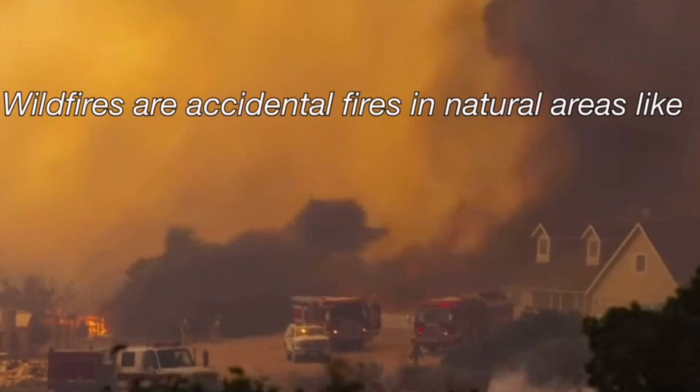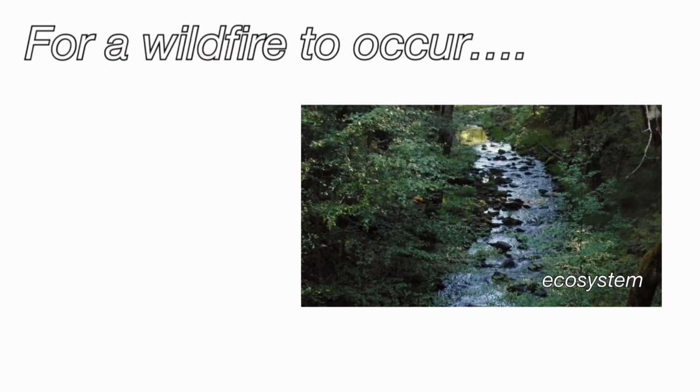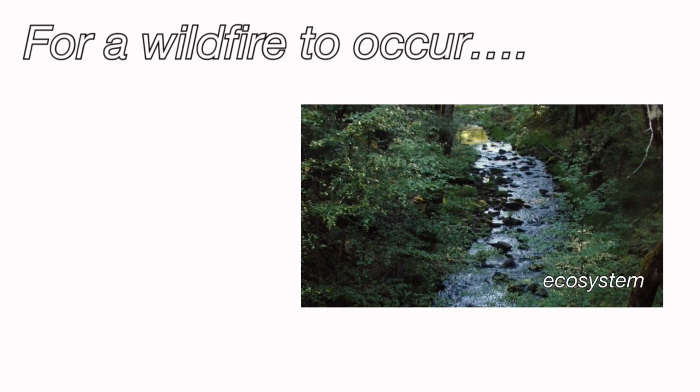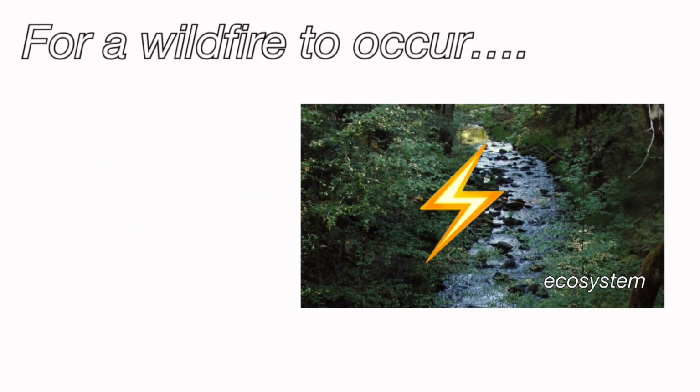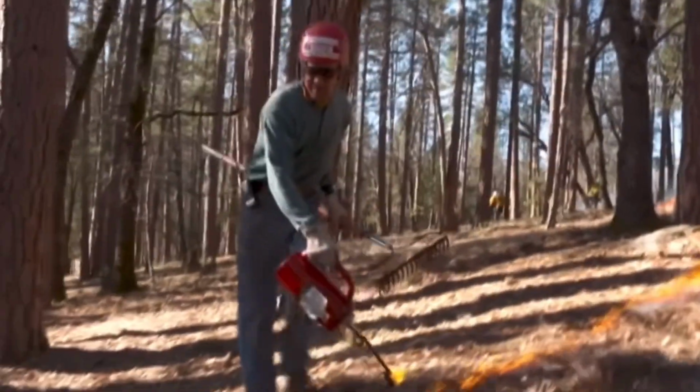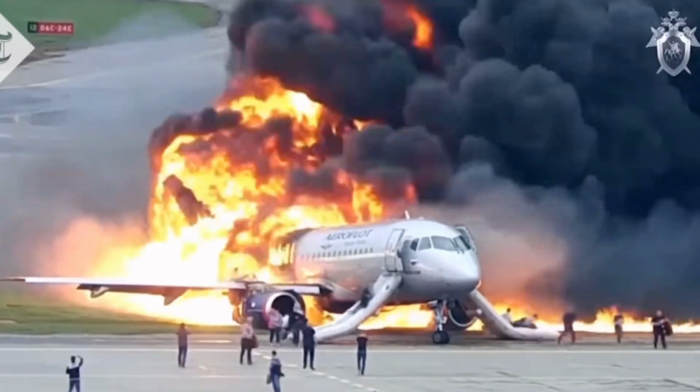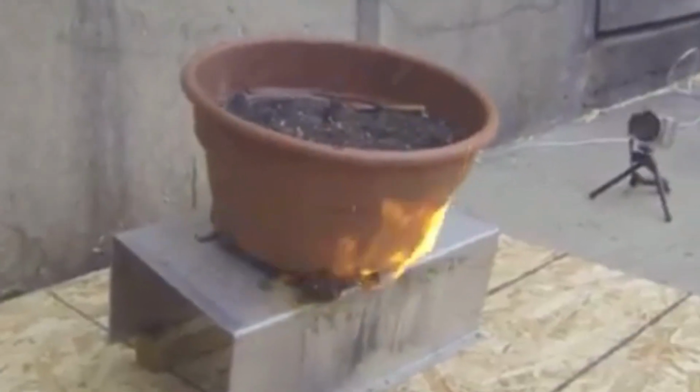Wildfires in natural areas like forests and grasslands. For a wildfire to occur, all it takes is one little spark that can snowball into an ecosystem-destroying disaster. This little spark can be caused by natural phenomena like lightning strikes and volcanic eruptions. Unnatural causes of wildfires include things like unattended fires getting out of control, malfunctioning of equipment like aircraft, or improper disposal of things like cigarettes.